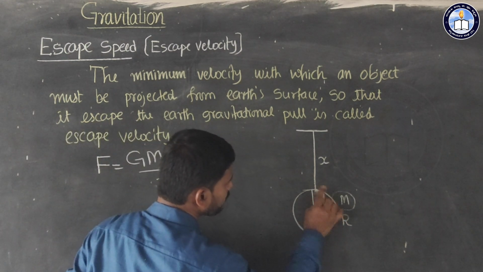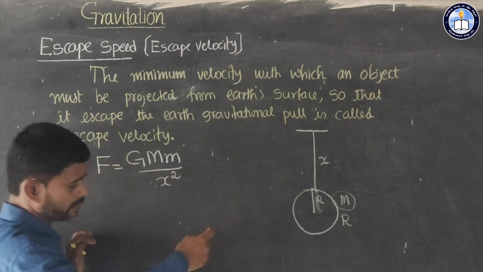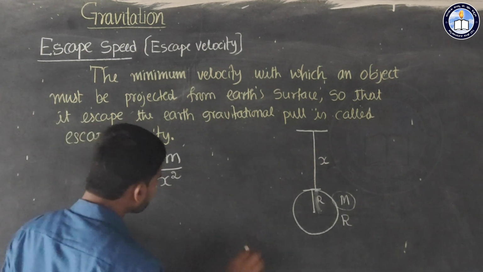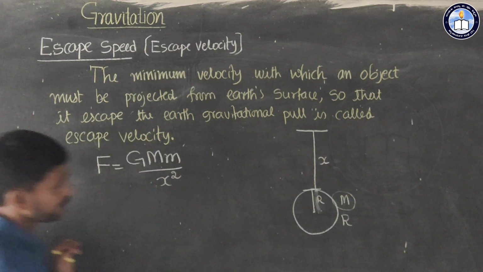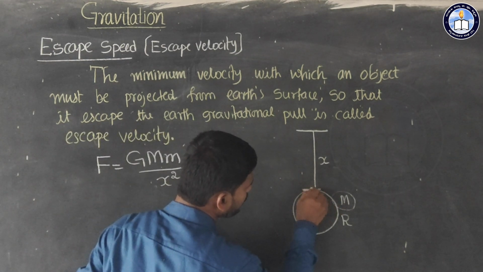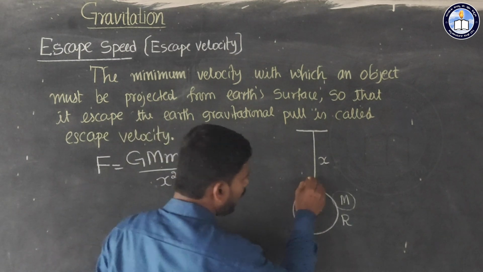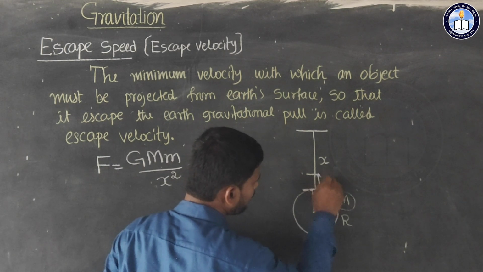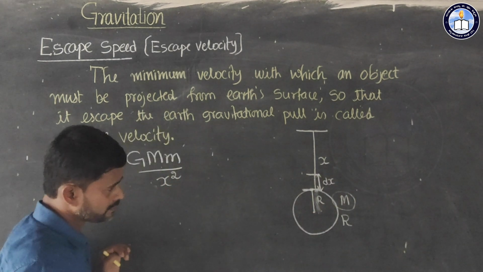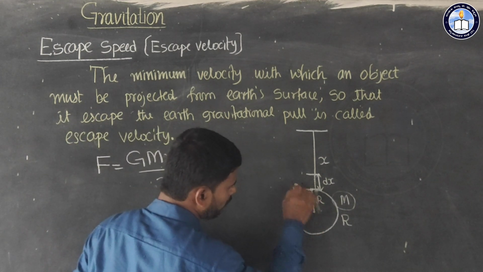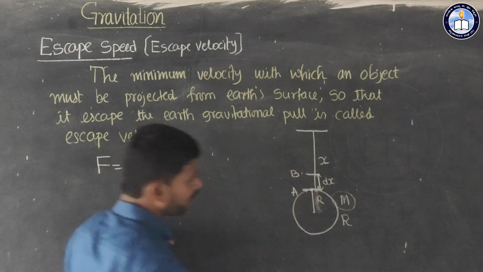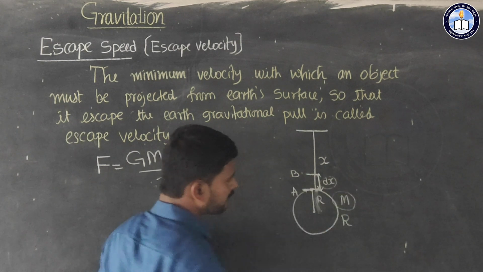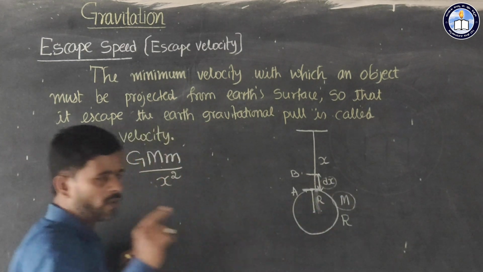Actually we are projecting from the surface of earth. That body is on the surface of earth, and I have to project it to a certain height from the earth surface. That height I will call dx. So the earth surface is point A, and here is point B. So from A to B you have to project an object. The distance between A and B we can call dx.